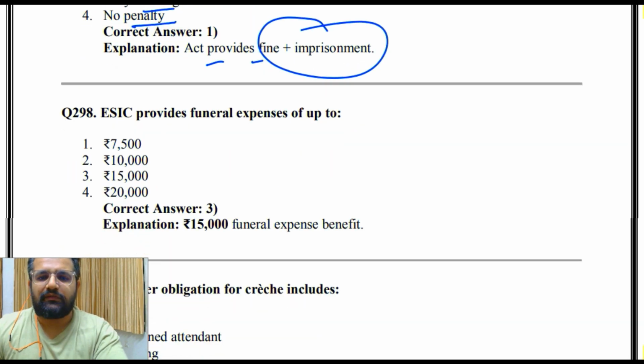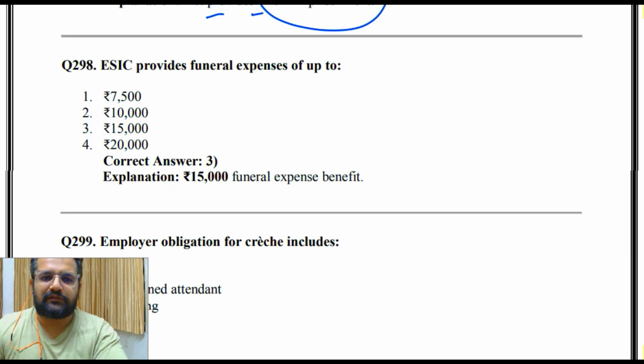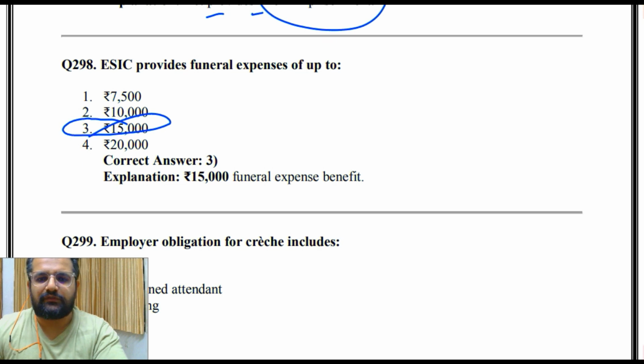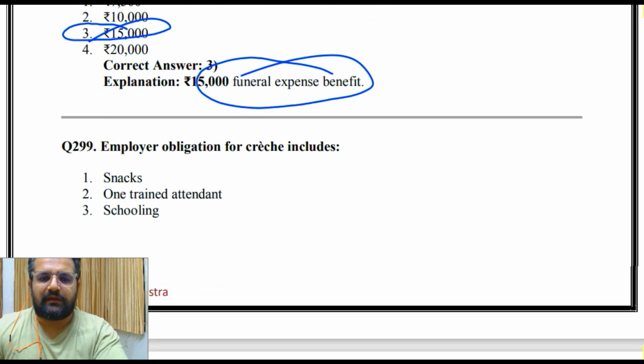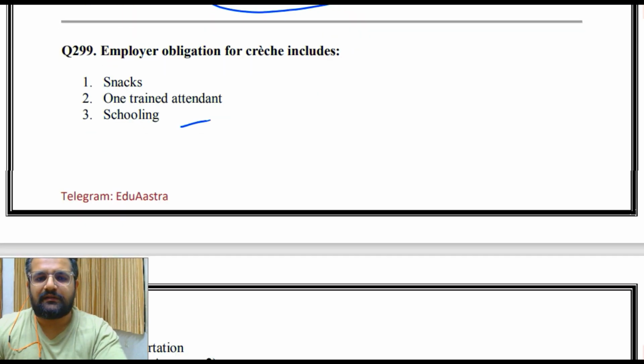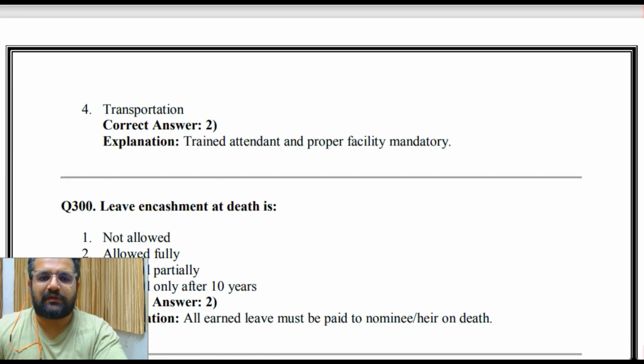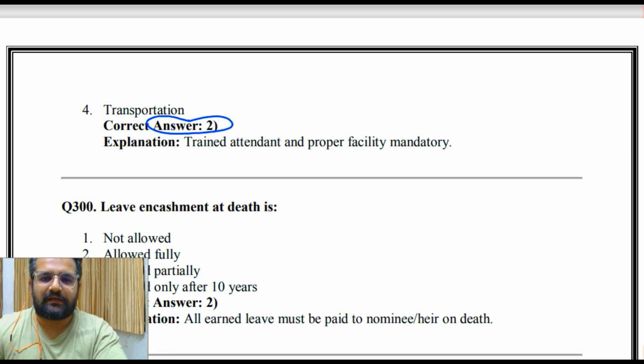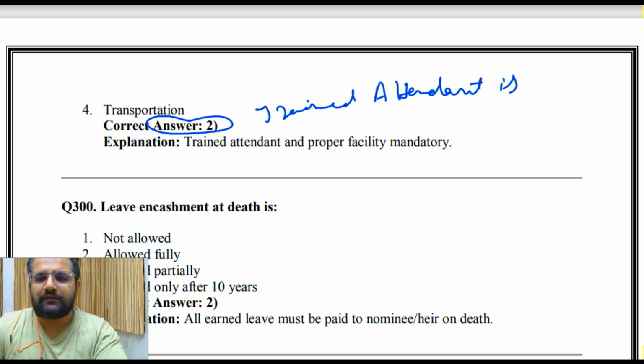ESIC provides funeral expenses of up to 7,500, 10,000, 15,000, 20,000. So the answer is 3, that is 15,000 funeral expense benefit. Employer obligation for crèche includes snacks, 1 trained attendant, schooling or transportation. So the answer is trained attendant. Obviously there is common sense here too. So trained attendant is required. Trained attendant and proper facility mandatory.